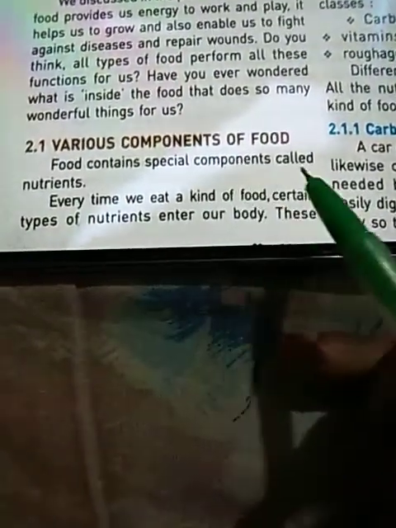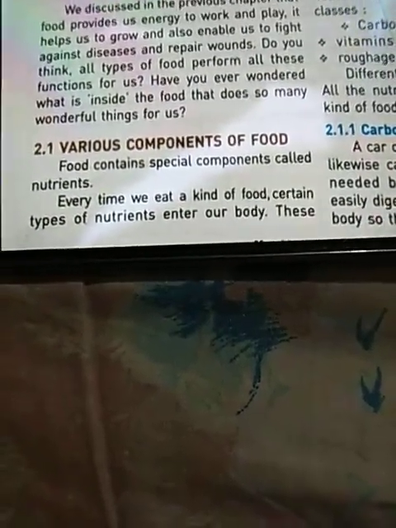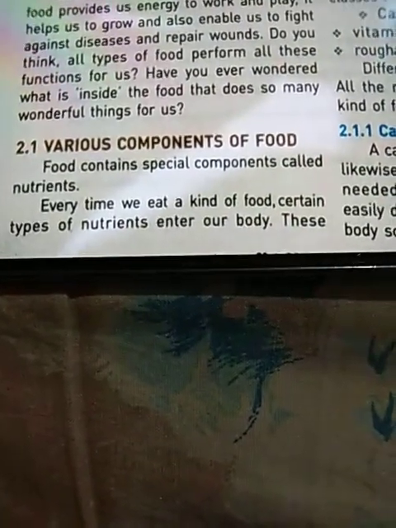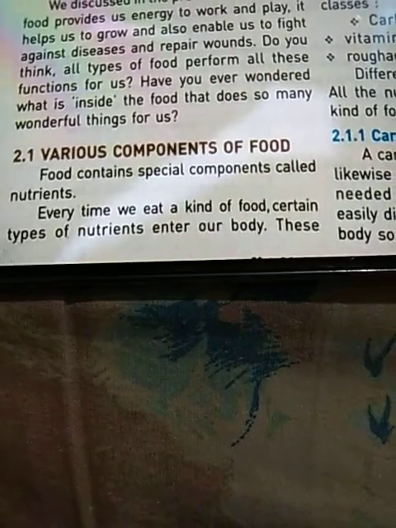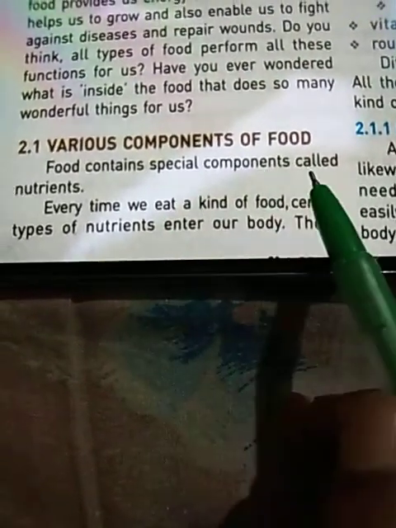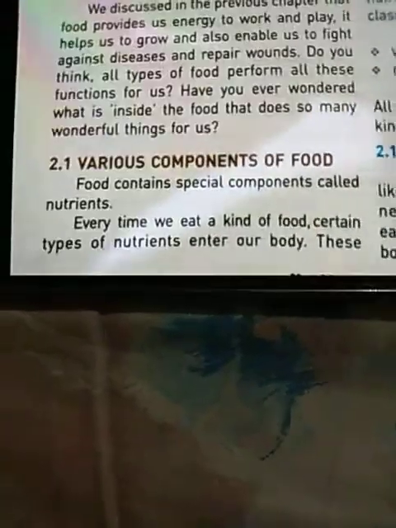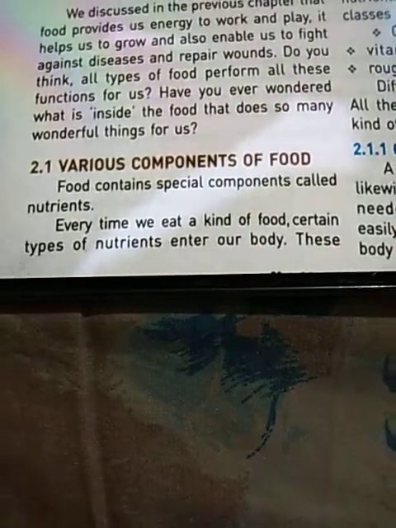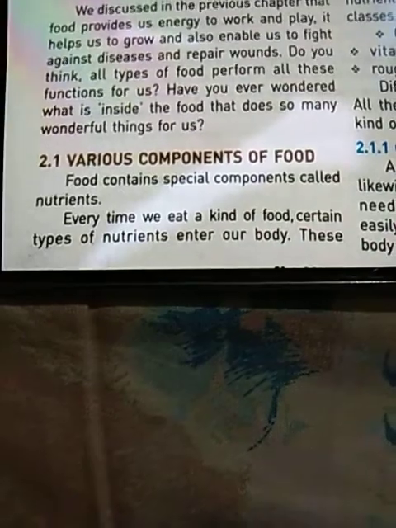Various components of food. The food contains special components called nutrients. Yes, children, the various chemical substances that are present in the food are the special components called nutrients. It is the nutrients only which help us to grow and provide us energy to work and play. They help us to fight against diseases.